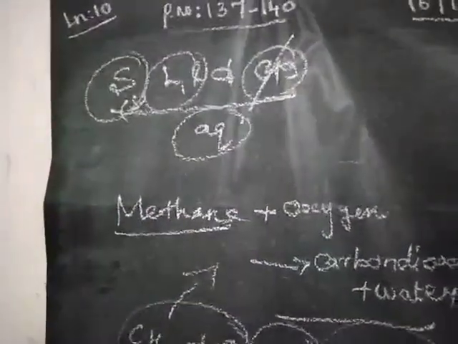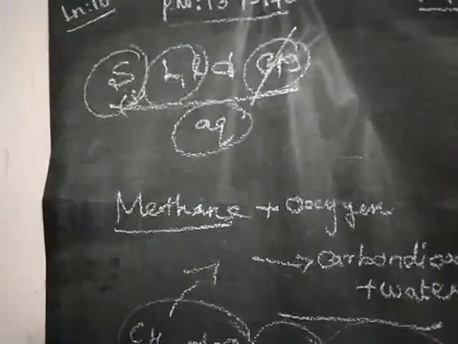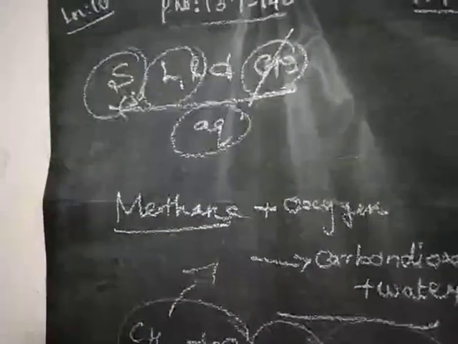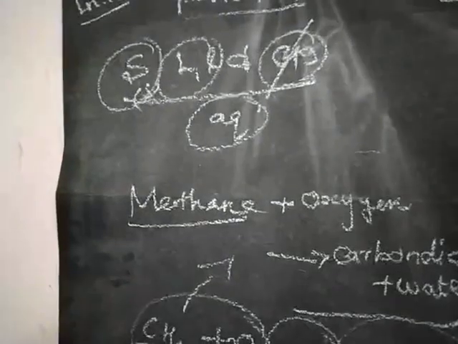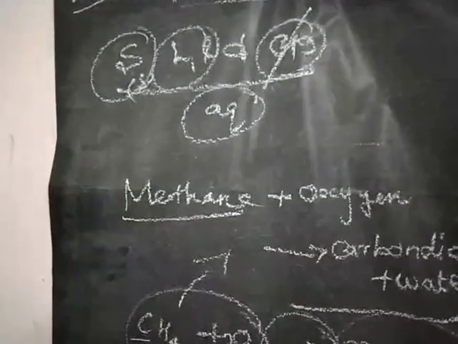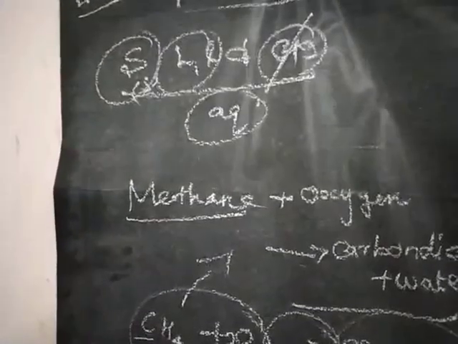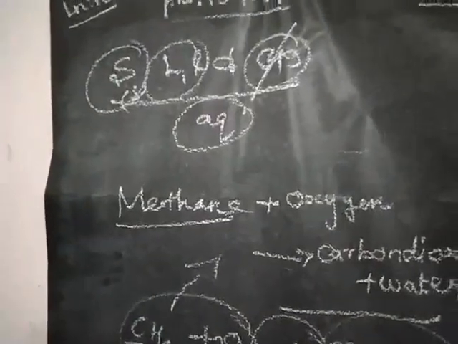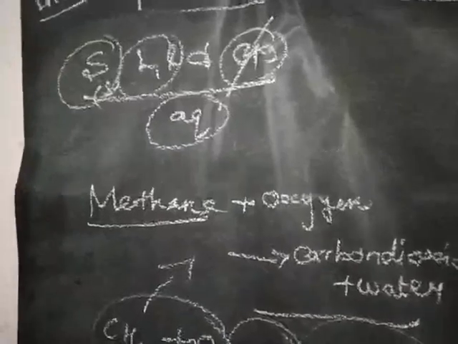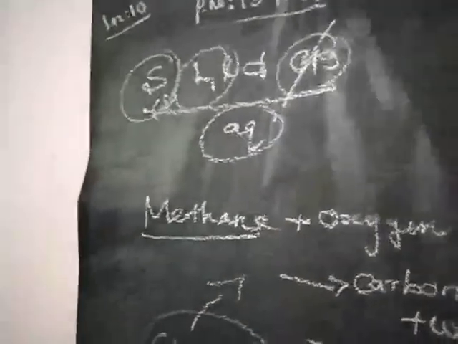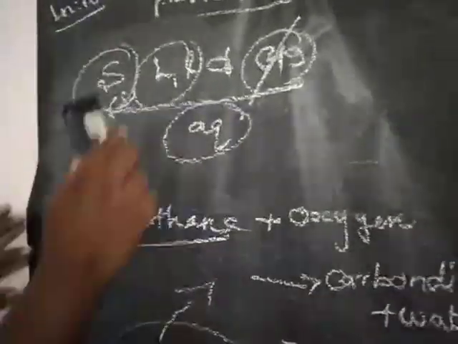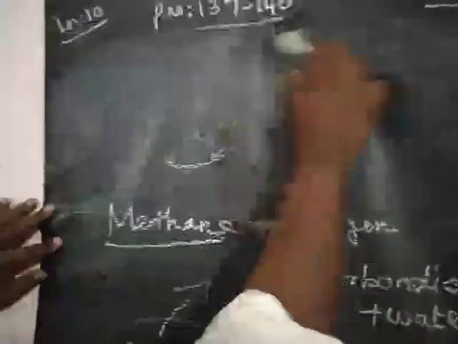Aqueous solution means the substance is dissolved in water, so that indicates an aqueous solution. So these are all the information about how to represent chemical reactions or equations. Okay, next one, types of chemical reactions.